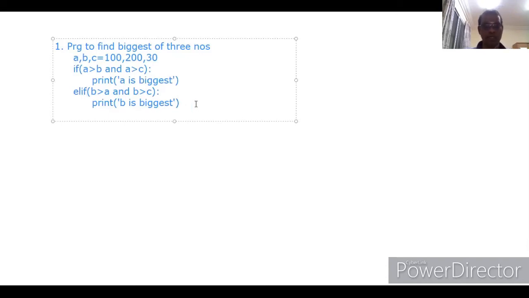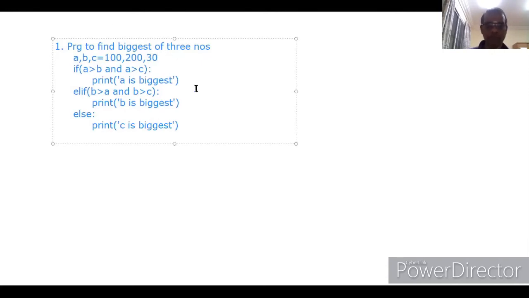What happens if both are false? No need to check C with A and B. So it is considered C is biggest. If A is not biggest and B is not biggest, then it is assumed C is biggest. C is biggest. We can check it out.